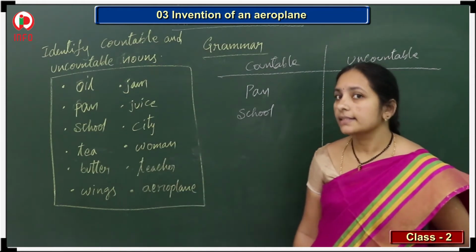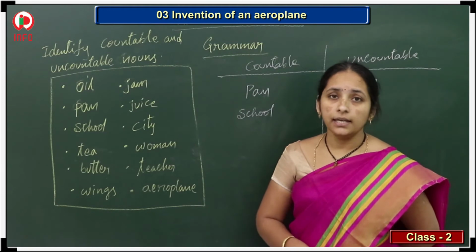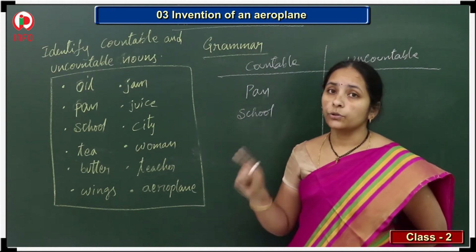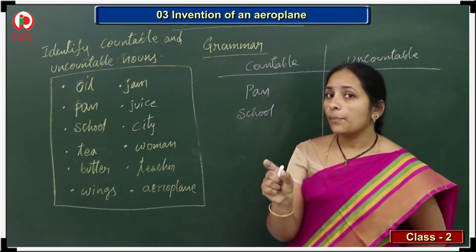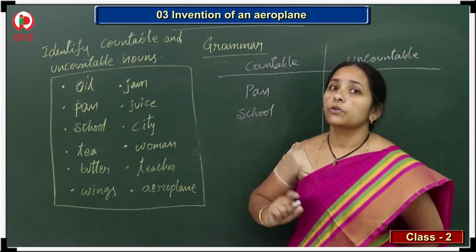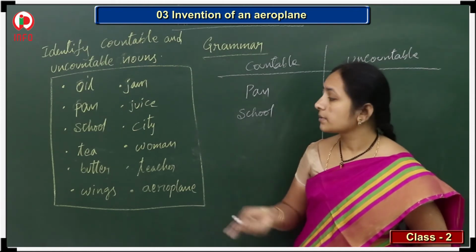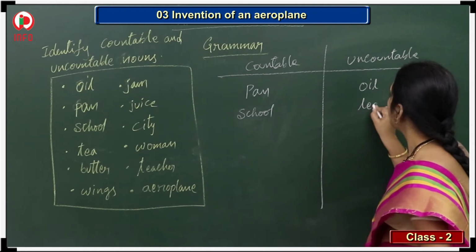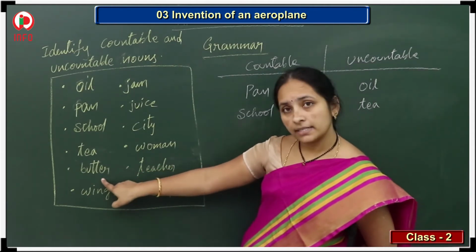Tea. Yes, our mother prepares tea. Can you write teas? Can you say 1 tea, 2 tea, 3 tea? You say 1 cup of tea, 2 cups of tea, 3 cups of tea. But 2 cups of teas, 3 cups of teas, are we saying that? No. That's why here tea is uncountable. Okay.